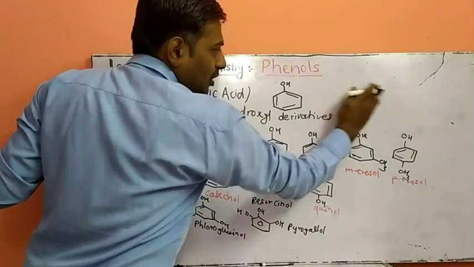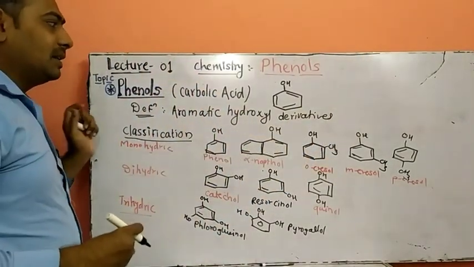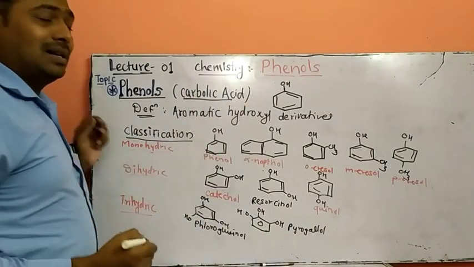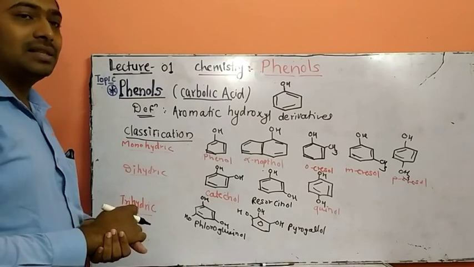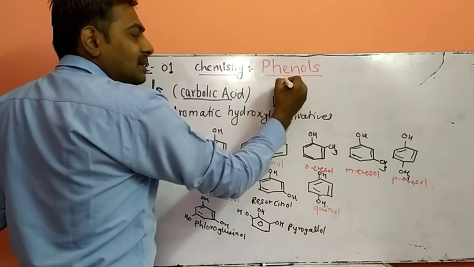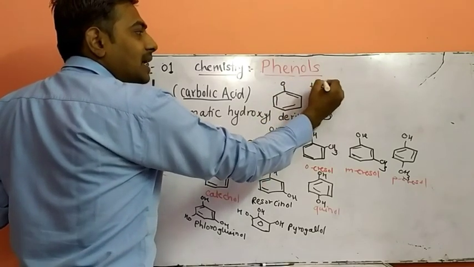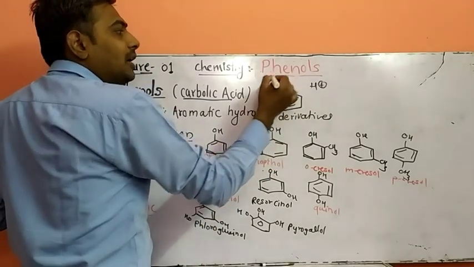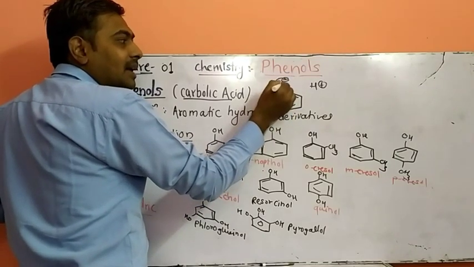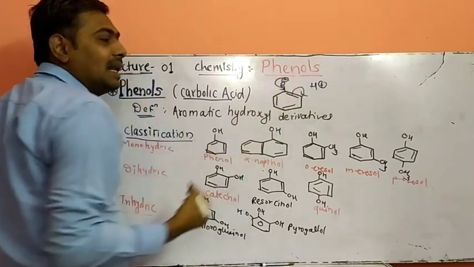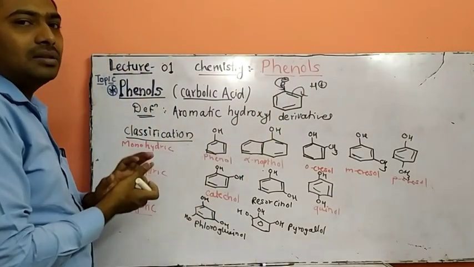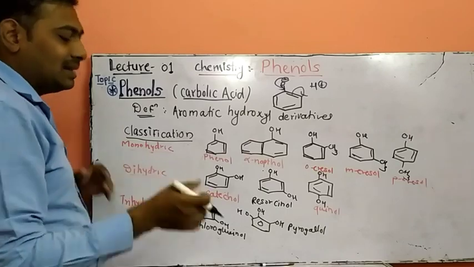So what is meant by phenol or carbolic acid? Phenols are also called carbolic acid. Why are phenols called acids? Because when phenol donates H plus ions in a solution, the conjugate base, phenoxide, can be well stabilized by resonance effect. So phenol is acidic in nature.